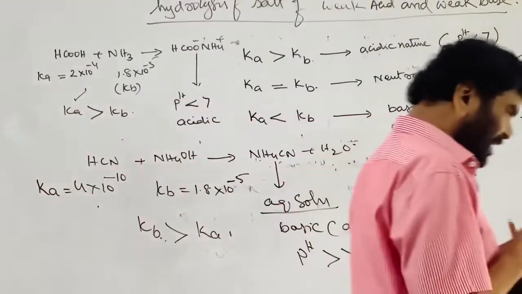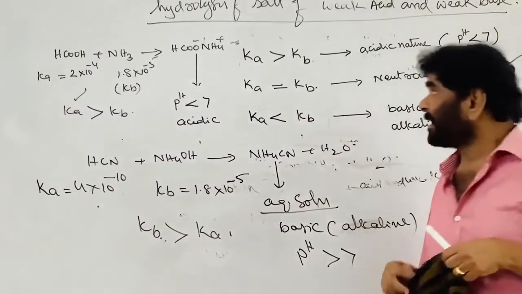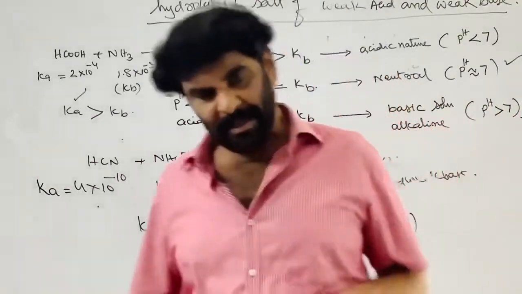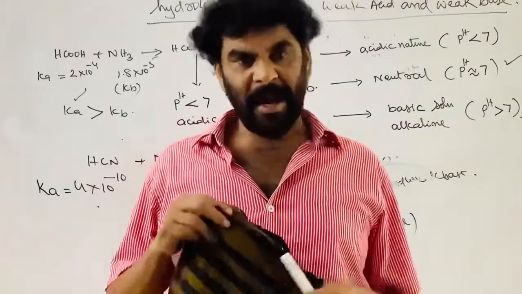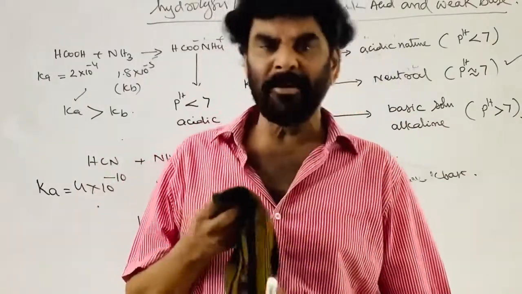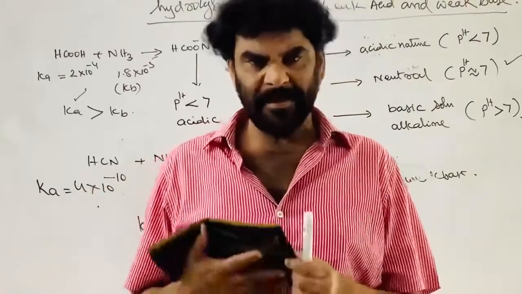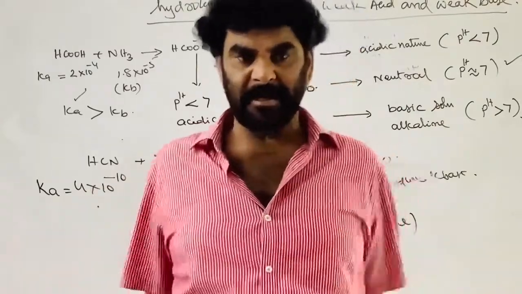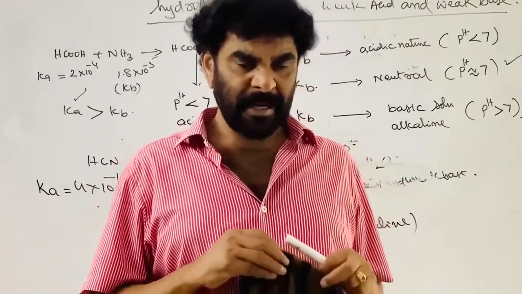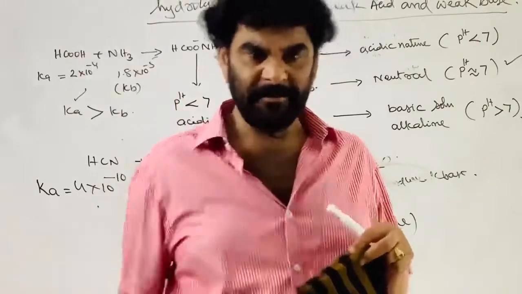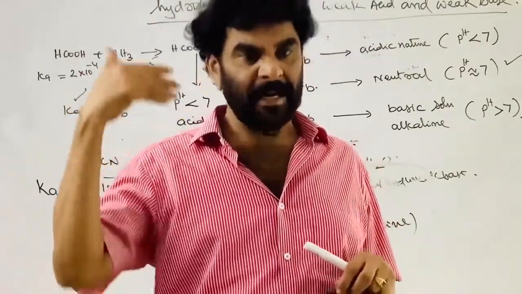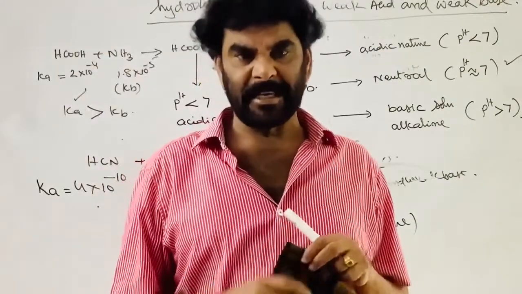See, in the case of the salt of a weak acid and a weak base, the anion interacts with the water and the cation also interacts with the water. So both undergo hydrolysis. Cationic as well as anionic hydrolysis takes place. Due to the cationic hydrolysis, acidic nature is created. Due to anionic hydrolysis, OH ion is created, and basic nature is created.